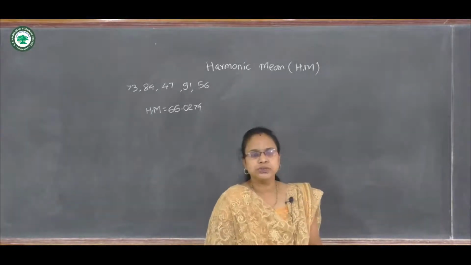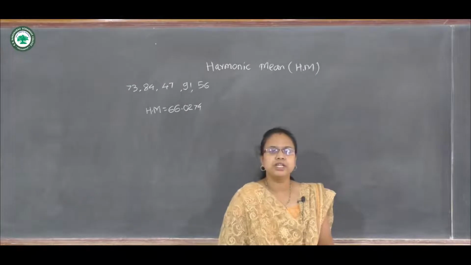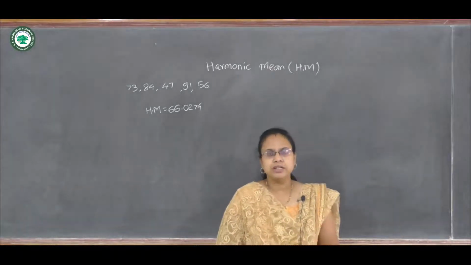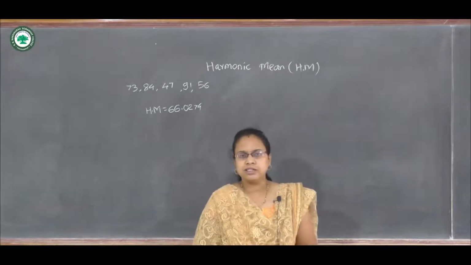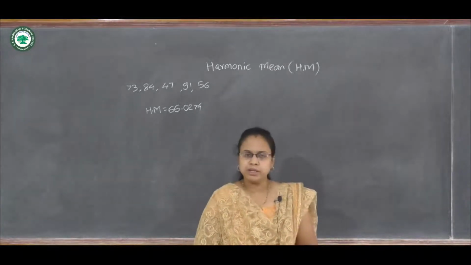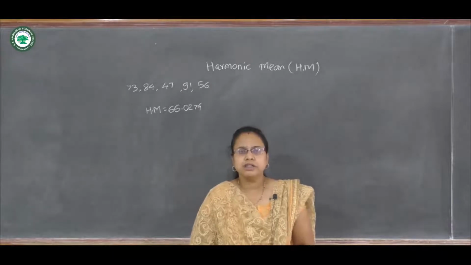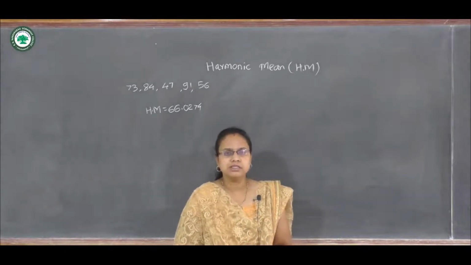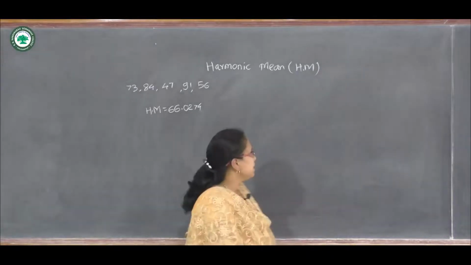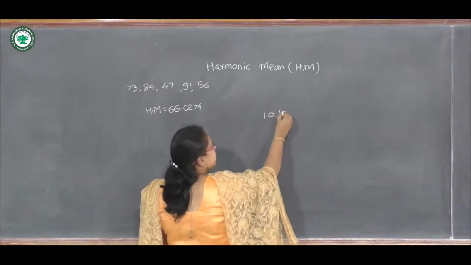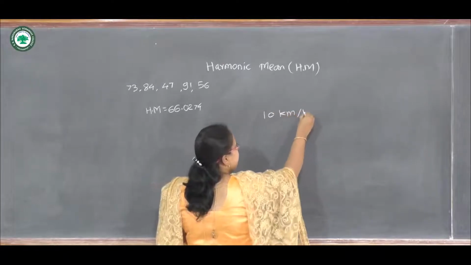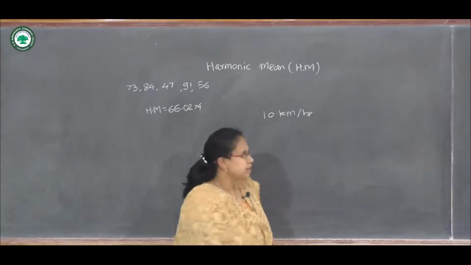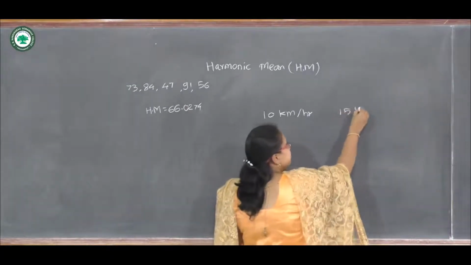There are some situations where other types of average, like arithmetic mean or geometric mean, do not properly give us the correct answer. One example is, suppose a train is leaving its terminus and traveling a distance of 1 kilometer at a speed of 10 kilometers per hour, and it travels the next 1 kilometer at 15 kilometers per hour.